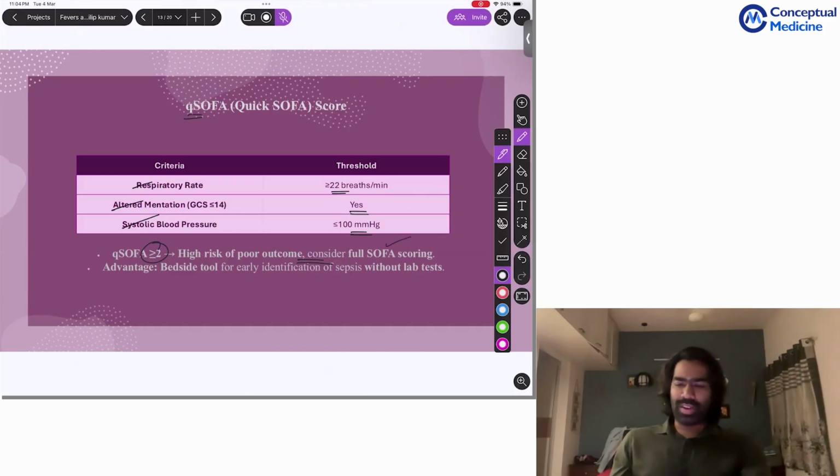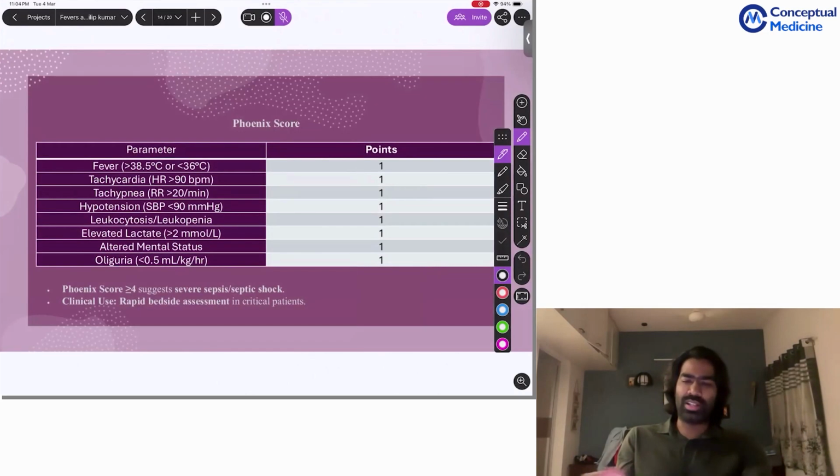So the advantage of this is the fact that it's going to be a bedside tool for early identification of sepsis and severe sepsis without any additional lab tests. That's a big advantage. It's a quick process.